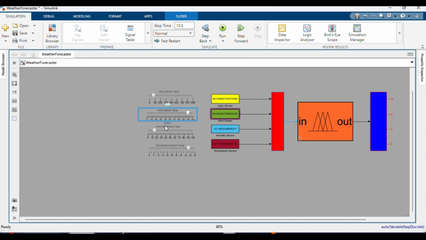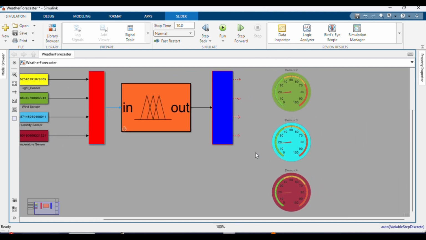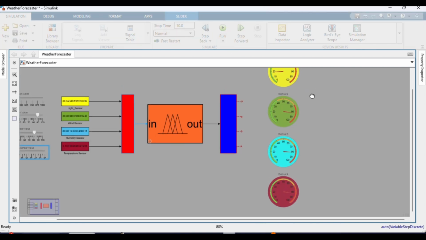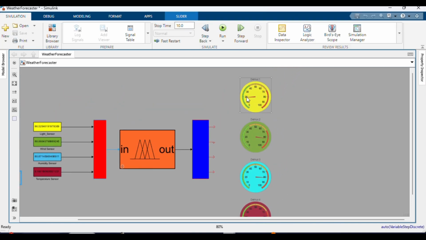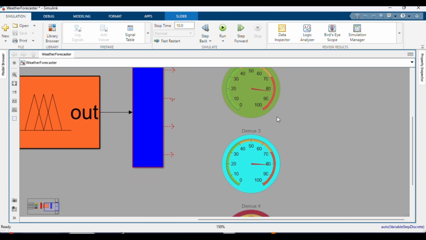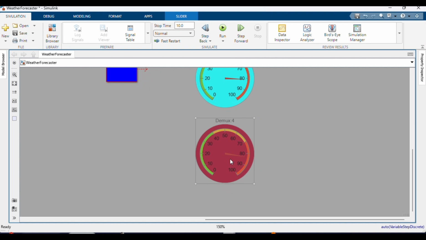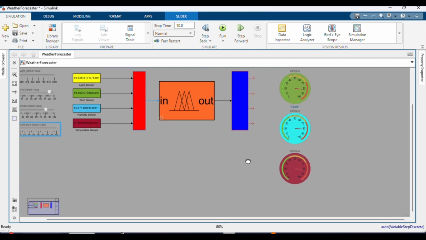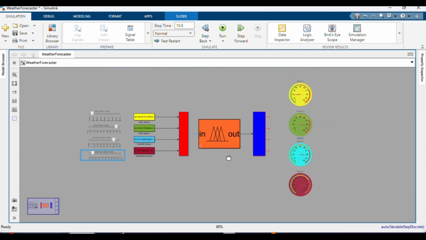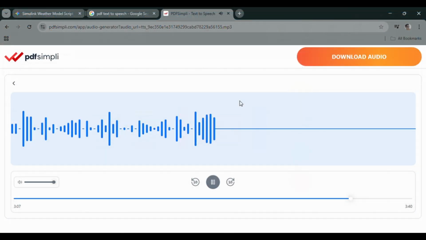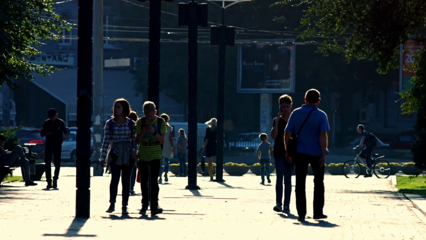high confidence. Now, let's flip the scenario for our second test to see how the model reacts to more turbulent conditions. In this case, we set the light sensor to low, the wind speed to high, and the temperature to cold. As we trigger the simulation, the FIS interprets these as dark, gale, humid, and cold inputs. The synchronized gauges immediately shift, showing a sharp spike in the probability for rainy and windy conditions, while the sunny probability drops to nearly 0. This confirmed mapping successfully translates complex environmental states into interpretable likelihood scores.